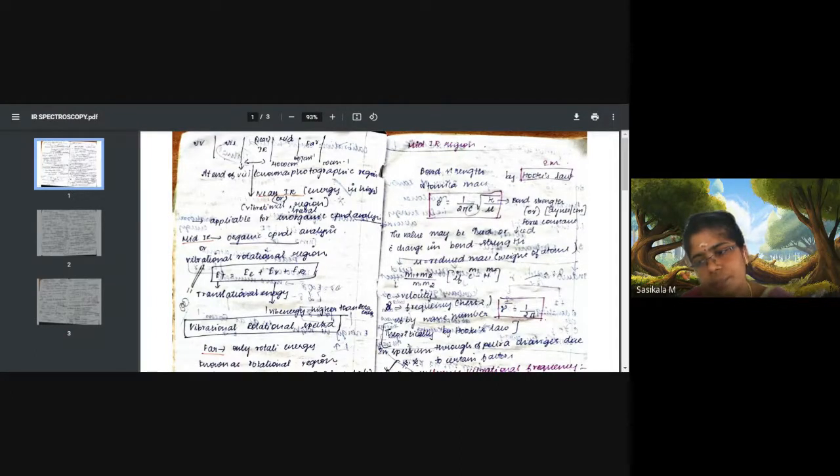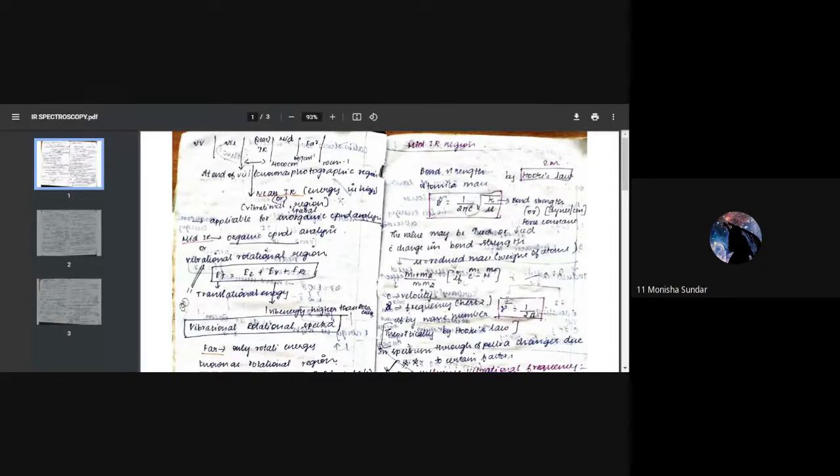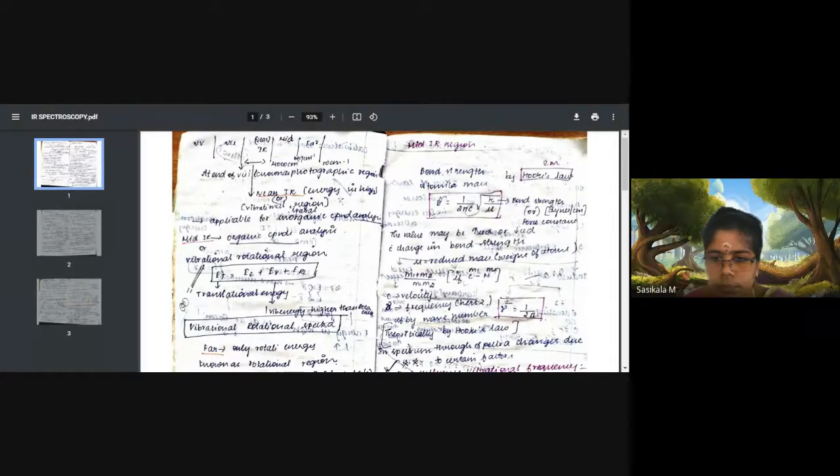And what are the solvents used to prepare solutions in IR? What solvents are transparent in the IR region? Carbon tetrachloride and carbon disulfide.